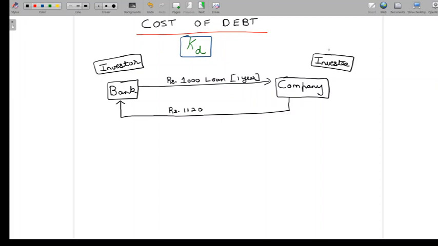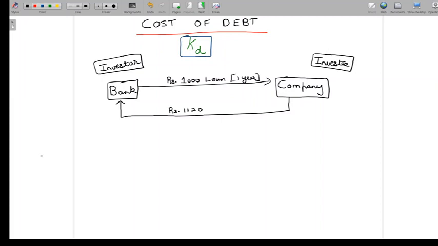Now let's understand what is in it for the investor, which is the bank, and what is in it for the company, which is the investee. For the investor, which is the bank, there is going to be a return on debt investment, and for the investee, which is the company, there is going to be a cost of debt finance raised. At a concept level, the return on debt investment is going to be equivalent to the cost of debt finance raised. So we are going to look at this example first from the perspective of the investor and understand the return on debt investment. And then we are going to look at the same example from the perspective of the company, which is the investee, and understand the cost of debt finance raised.